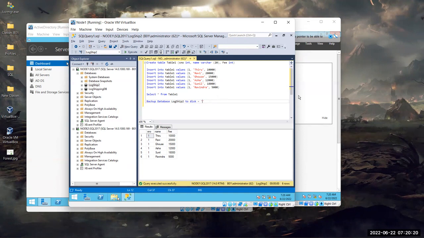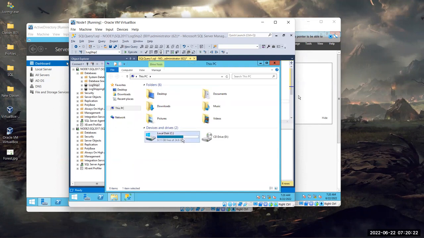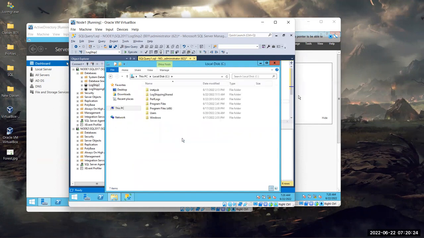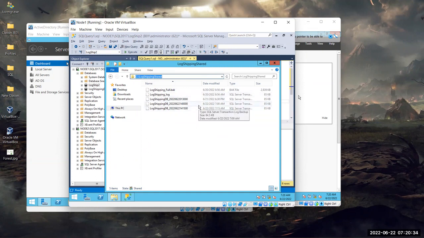For that, we could create another shared folder. We won't be using the same folder. Or we can use the same folder. The previous database backups are also there. Can we use the same folder?